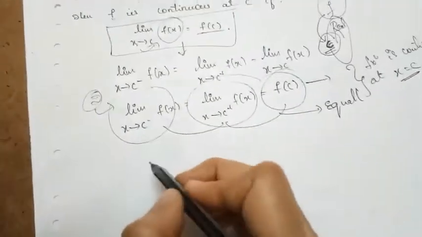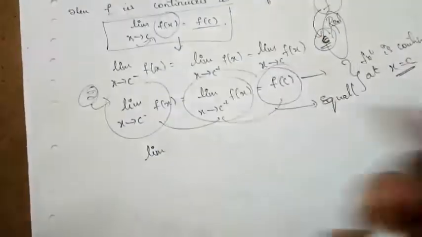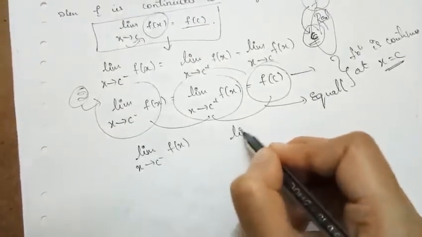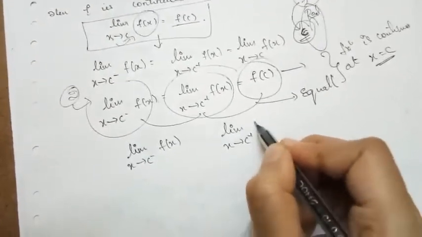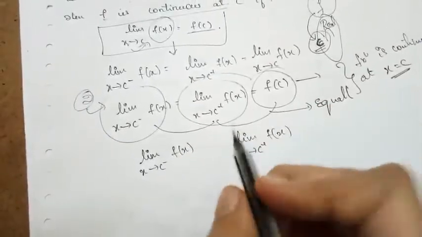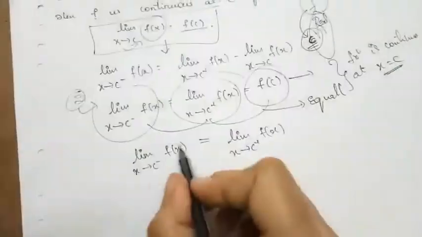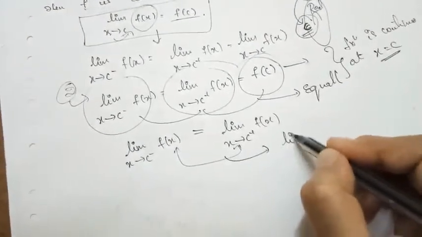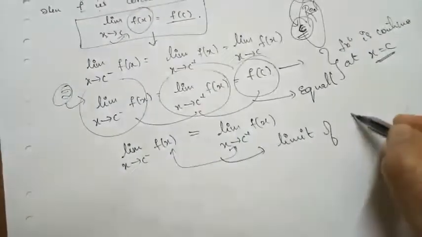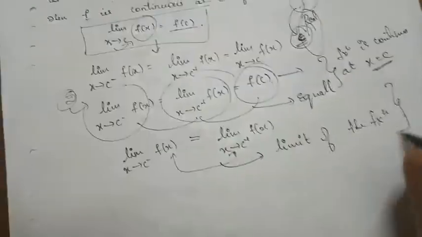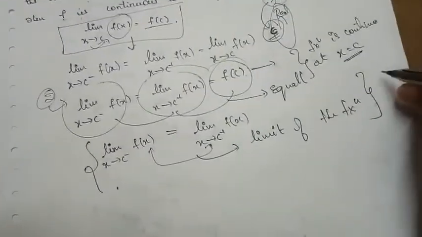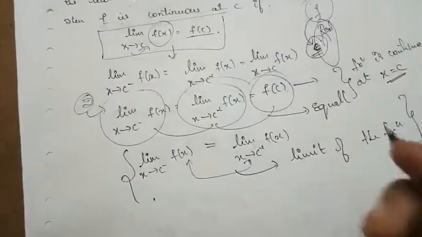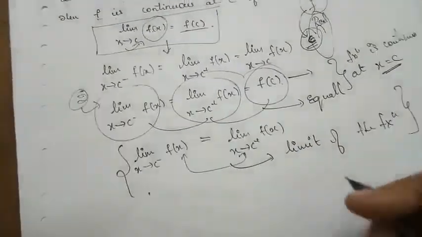While finding the limit of a given function, we find the left hand limit, and we also find the right hand limit. If the left hand limit and right hand limit of a given function coincide, that is, if both give the same value, then that value is called what? That value is called the limit of the function. This is the definition of the limit of a function which we learnt in class 11th.